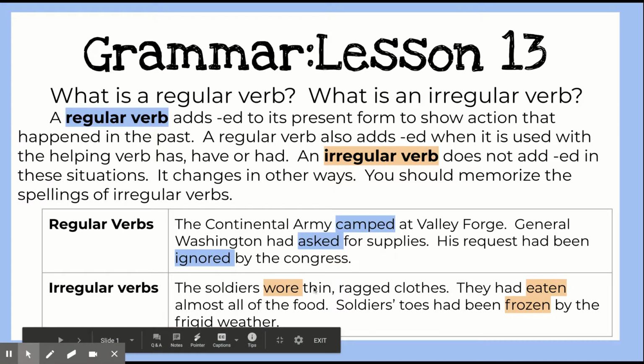So here are some other examples of irregular verbs. The soldiers wore thin, ragged clothes. So we don't say they weared thin clothes, we say they wore. They had eaten almost all the food. So we didn't say eated, we say had eaten, or we say ate. The soldiers' toes had been frozen by the frigid weather.